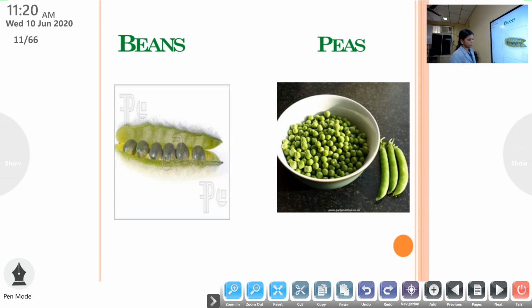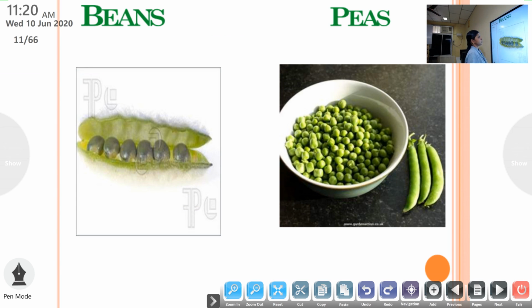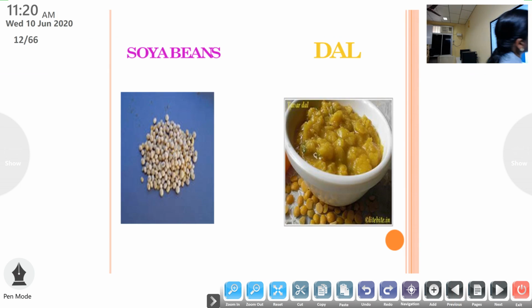Next, these are the pictures of pulses. So, this is beans. In your home, it is used as a vegetable. At the same time, we can use it as a pulse. Okay, then it is coming under two categories. Then peas, you know what it is? This is peas. Next is this one, soybeans and dal. So these are the examples of pulses.